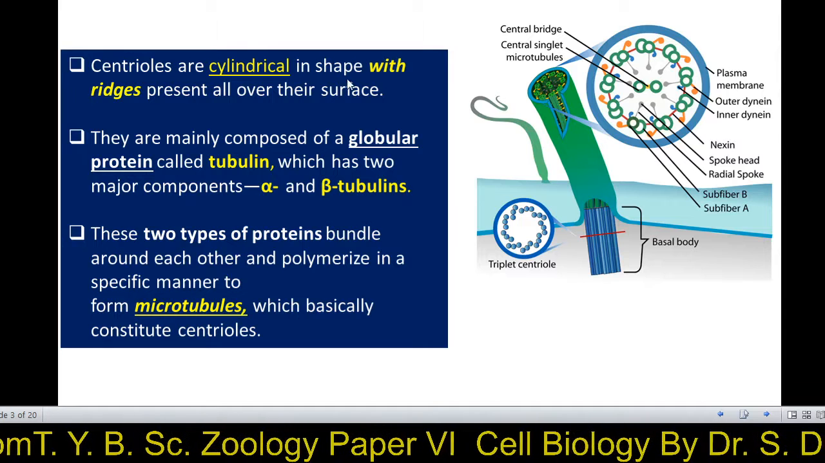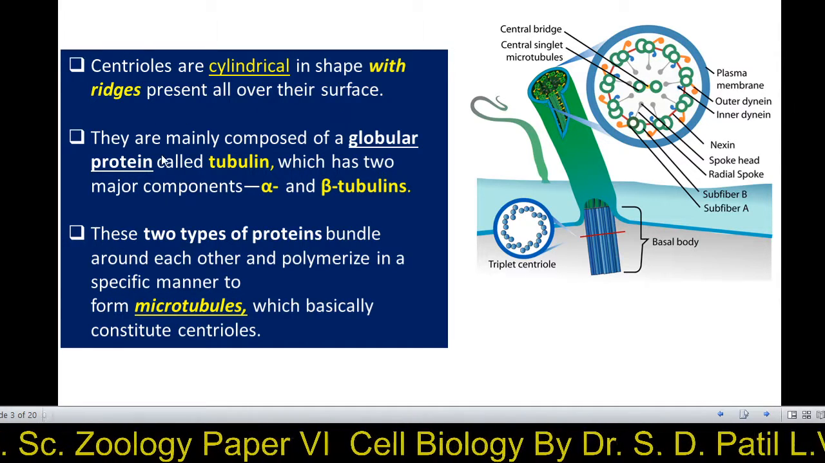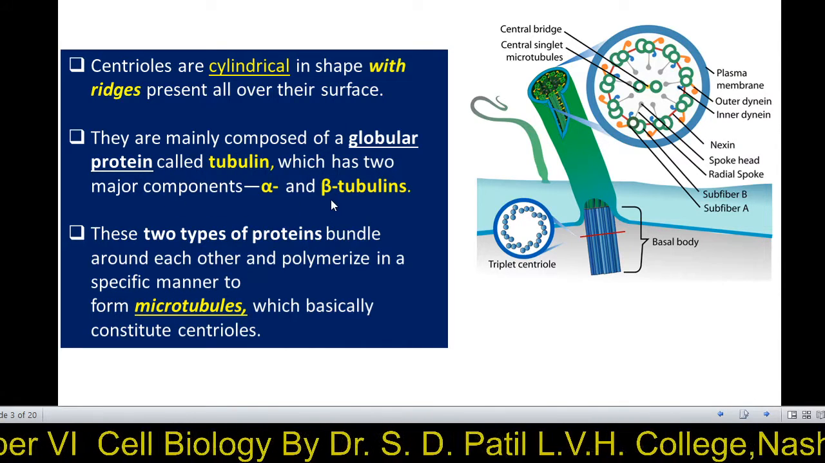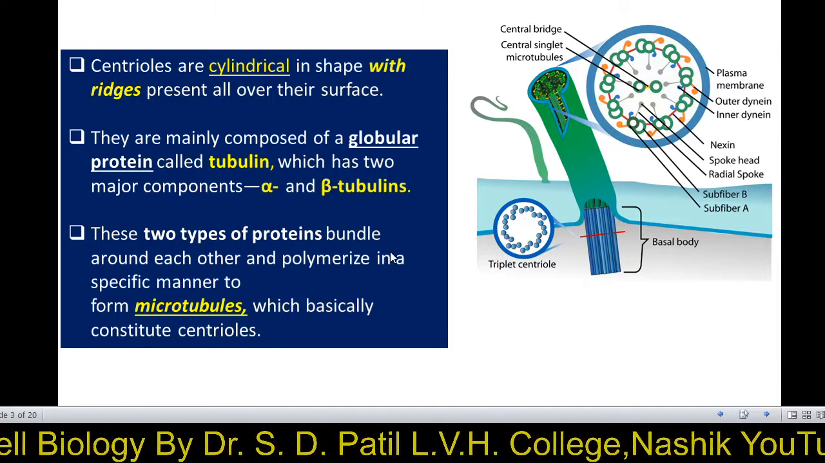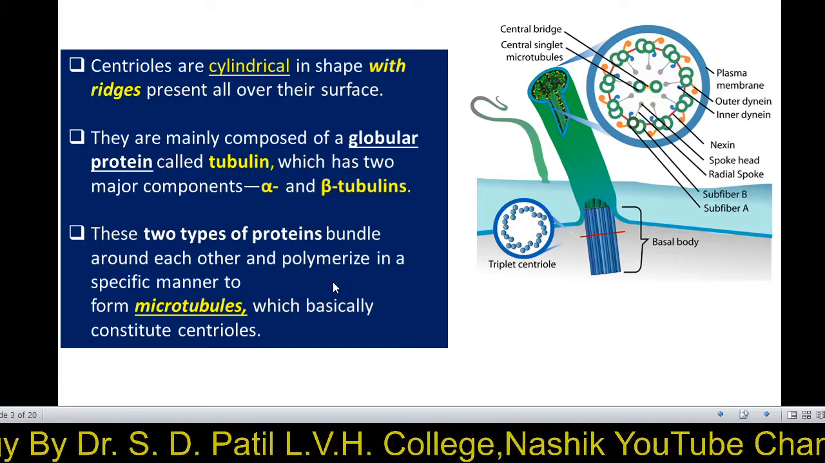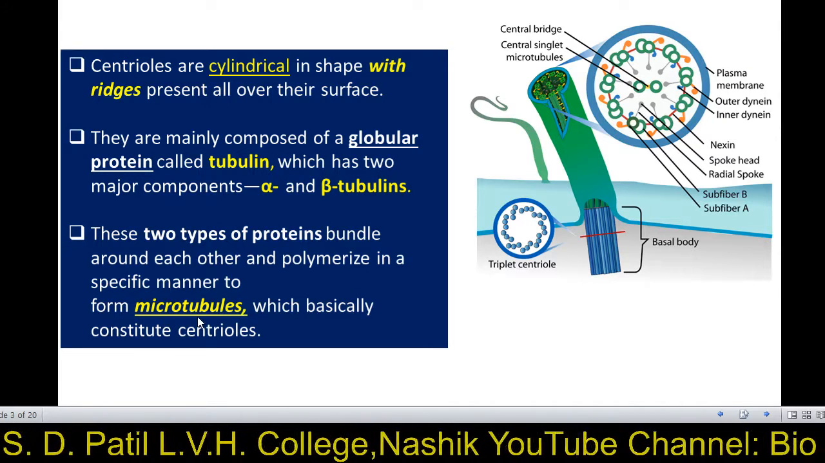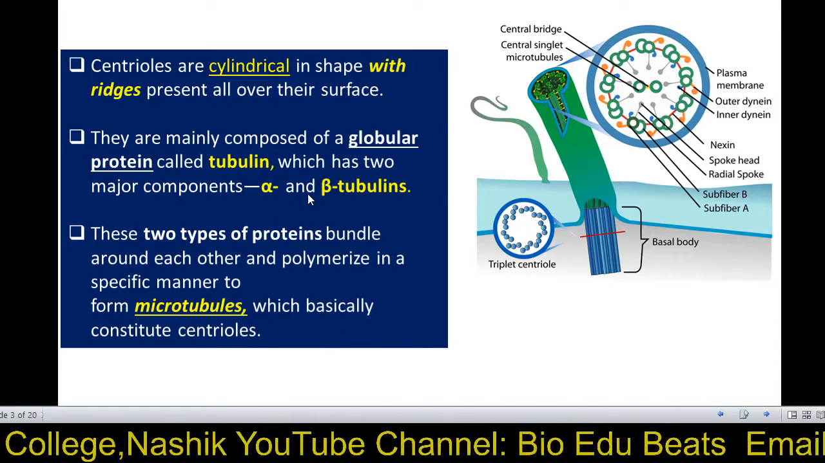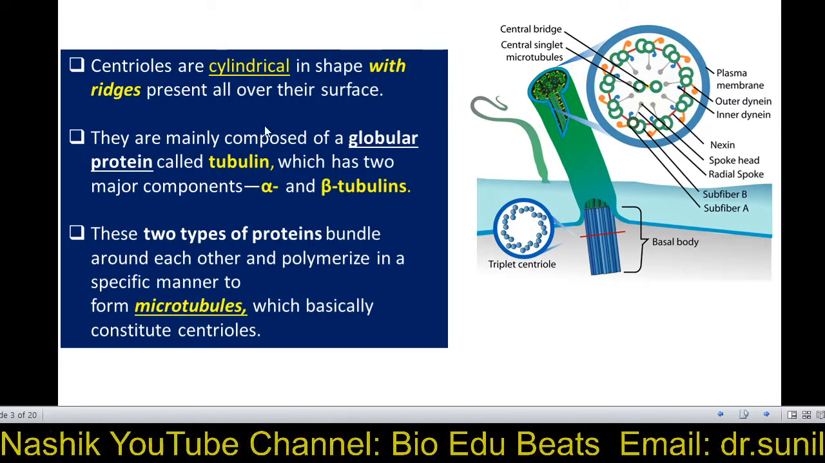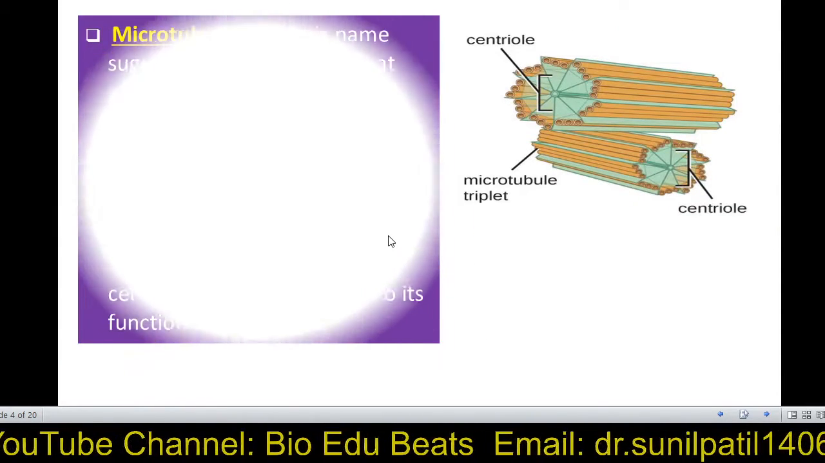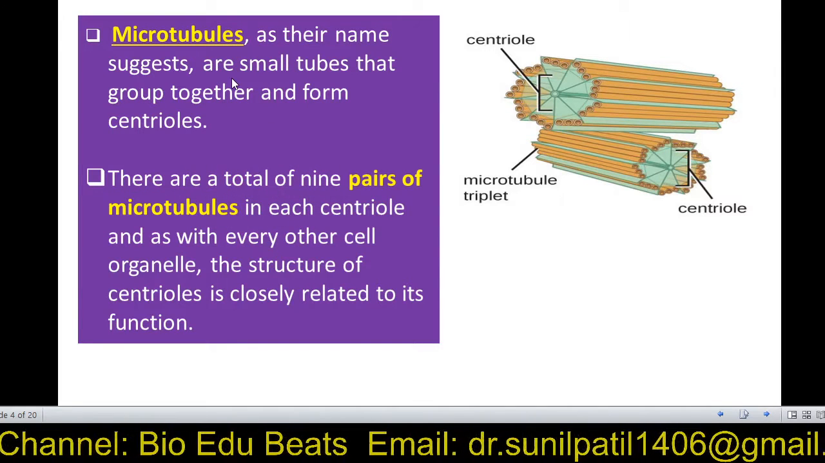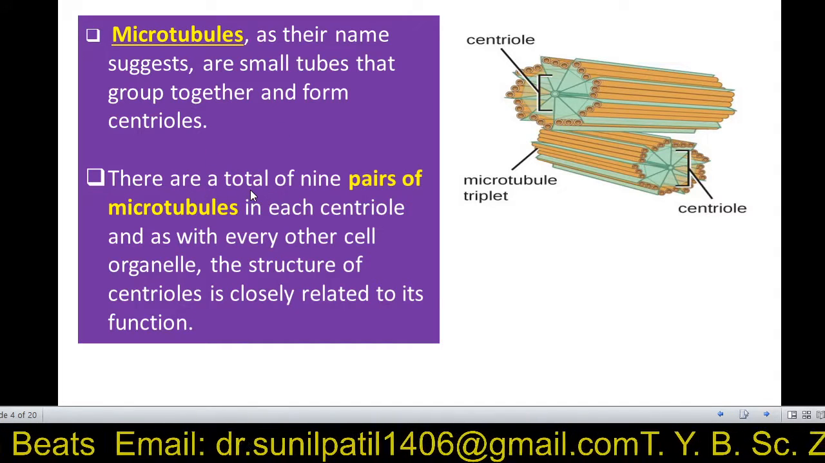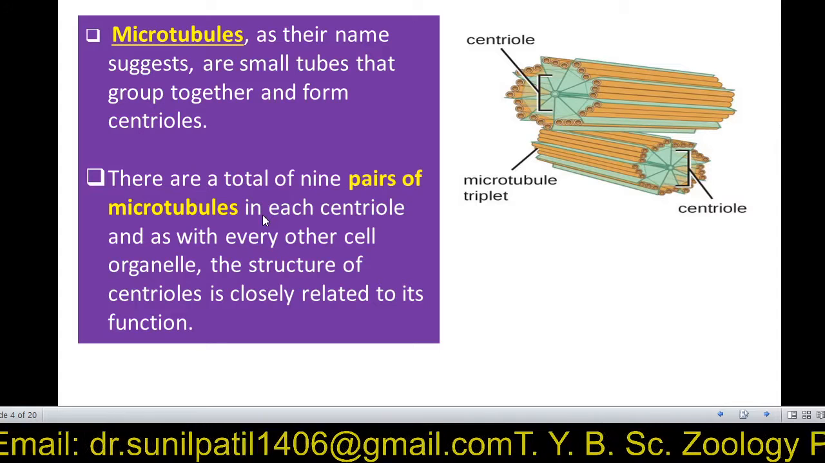Centrioles are cylindrical in shape with ridges present all over the surface. They are mainly composed of a globular protein called tubulin, which has two major components, alpha tubulin and beta tubulin. These two types of protein bundle around each other and are polymerized in a specific manner to form microtubules, which basically constitute the centriole. They are cylindrical tubules. The microtubules, as their name suggests, are small tubules that group together and form centrioles. There are a total of nine sets of microtubules in each centriole.